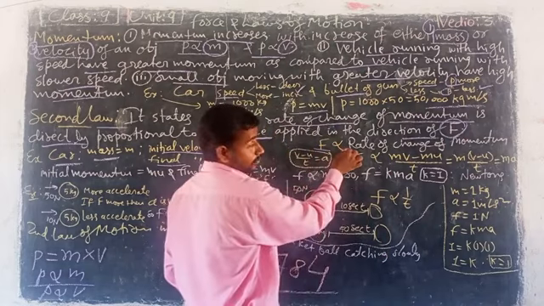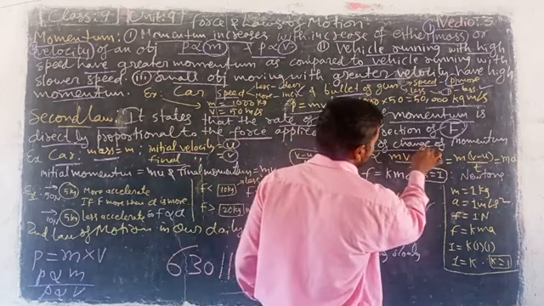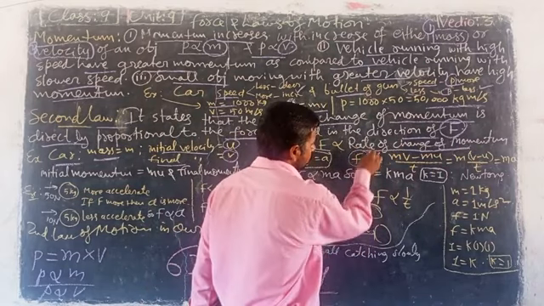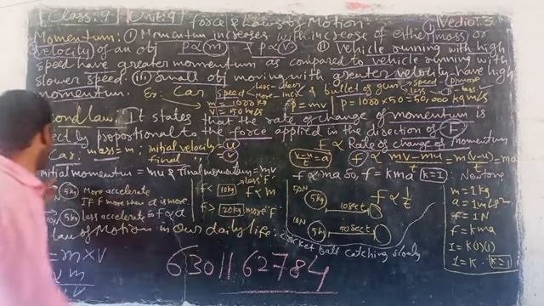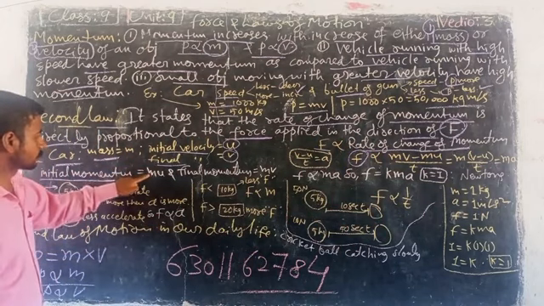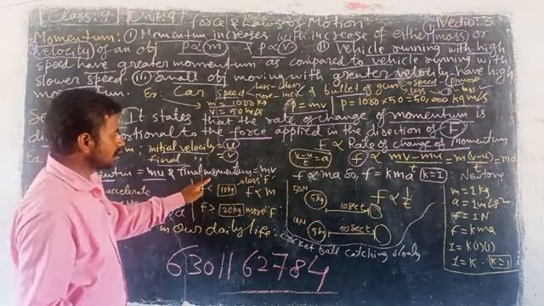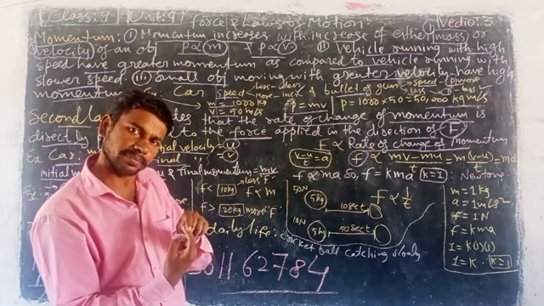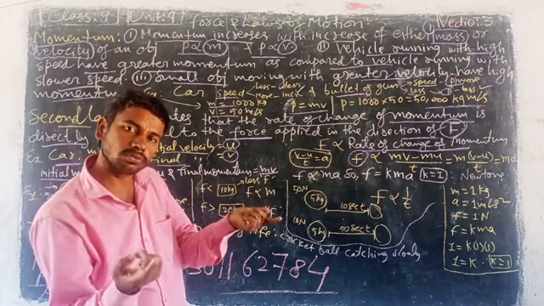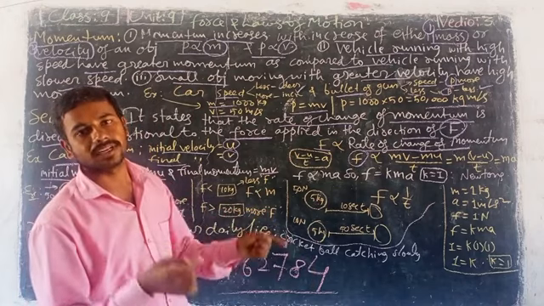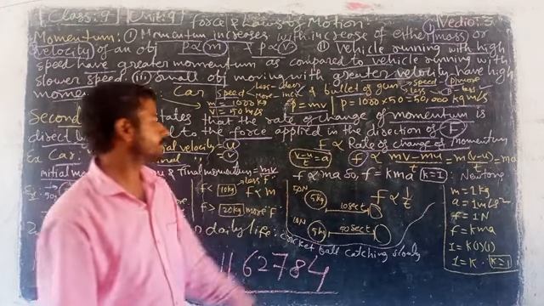So, force F is proportional to the rate of change of momentum. So here, F is equal to... look here. What is the initial momentum? m into small u. And what is the final momentum? m into v. Final velocity v, initial velocity u. Initial momentum m into u, final momentum m into v.